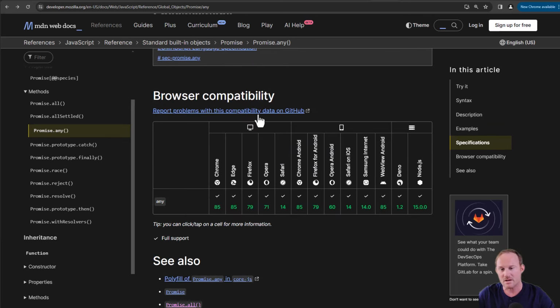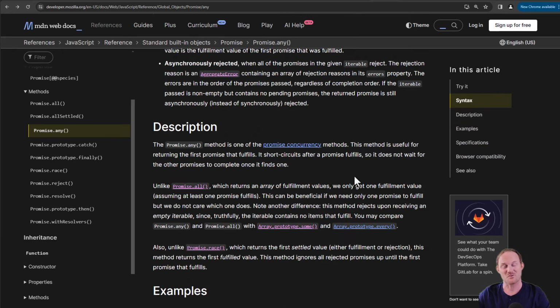Down here, again, compatibility, very good support across all browsers. Go use any, write promises, write JavaScript.